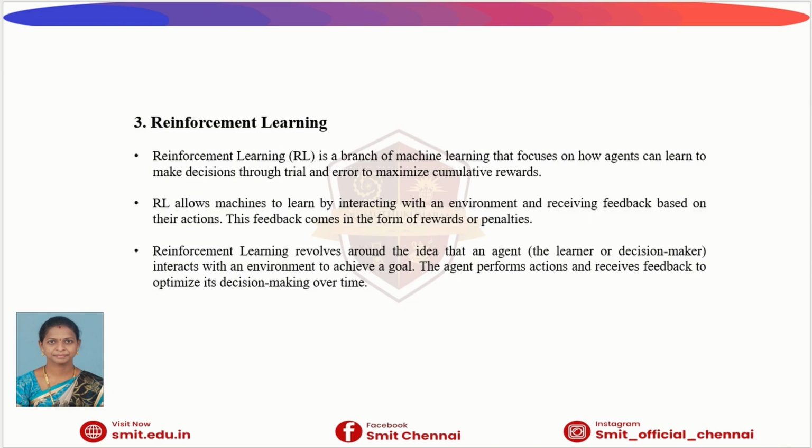The third one is reinforcement learning. This is a method where a system learns by interacting with its environment and improving its decisions through feedback. Unlike supervised learning, here we do not give correct answers, and unlike unsupervised learning, we are not just finding patterns. Instead, the system learns through trial and error. In reinforcement learning, there are three main components: agent, environment, and reward.